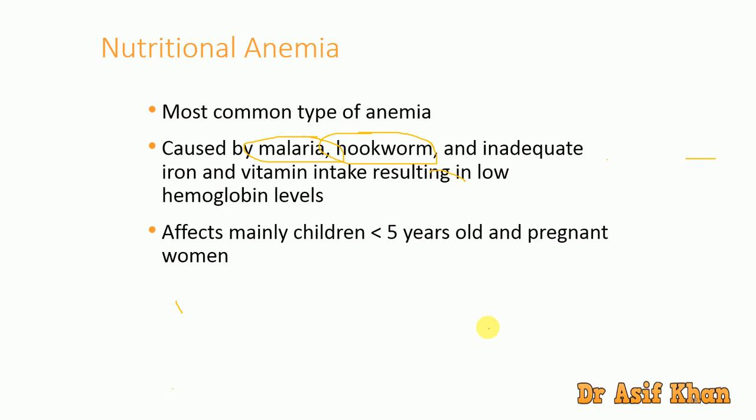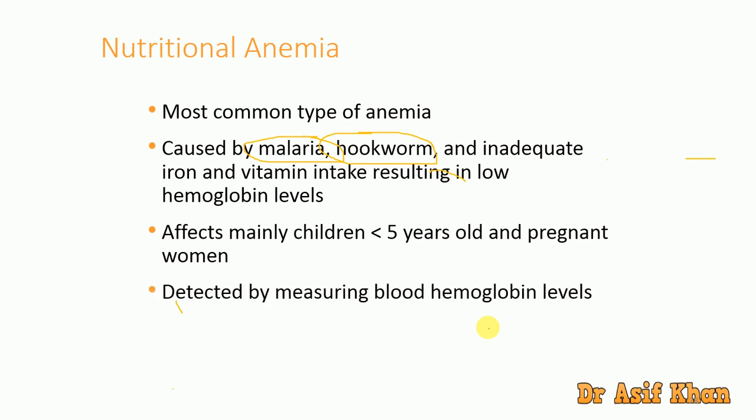That's why pregnant women have the greatest possibility of getting nutritional anemia. It is detected by measuring blood hemoglobin levels. If you check the hemoglobin level in the blood, you can find out whether somebody has anemia or not, especially nutritional anemia.